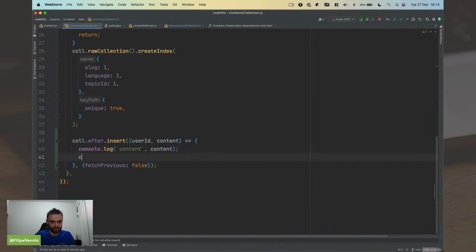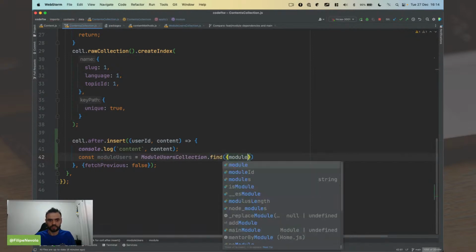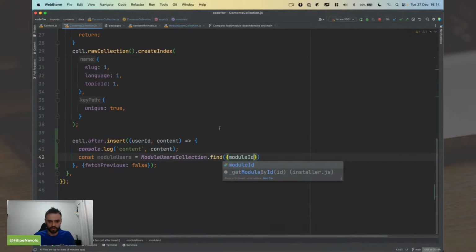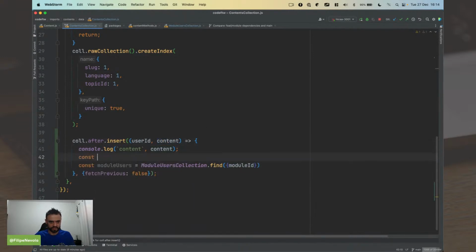So we should get all the users. It's module users, so the module users collection. We should get all the module users with the module ID the same as this module ID from this content, and fetch all, because now we should change all these module users to not be completed anymore.